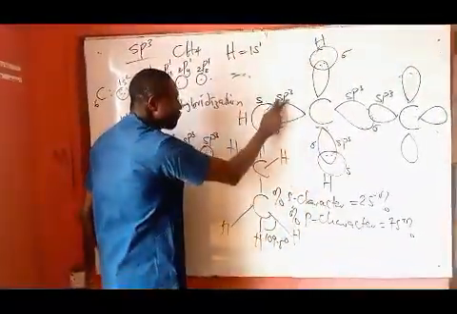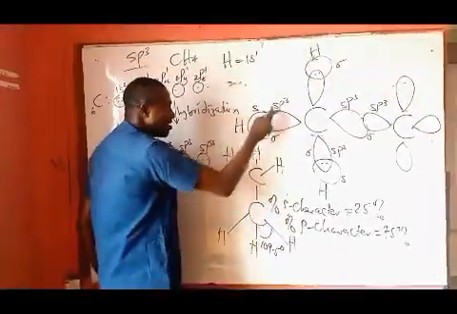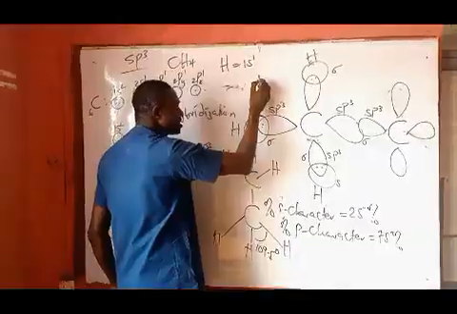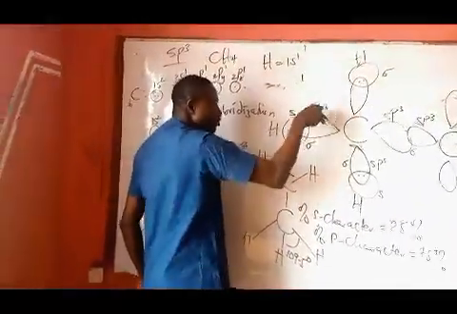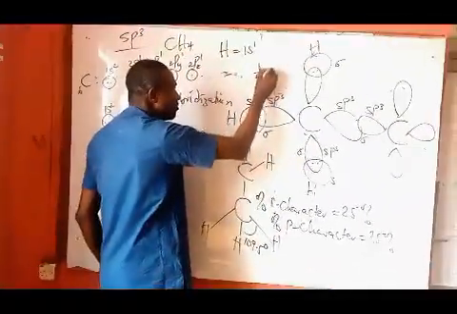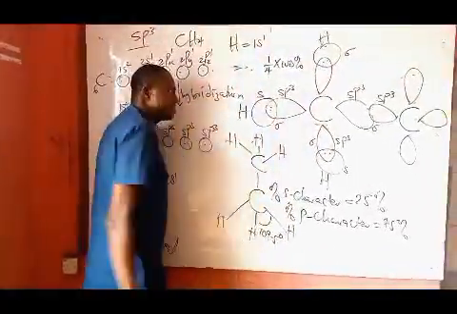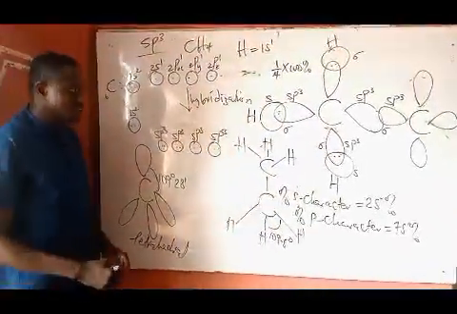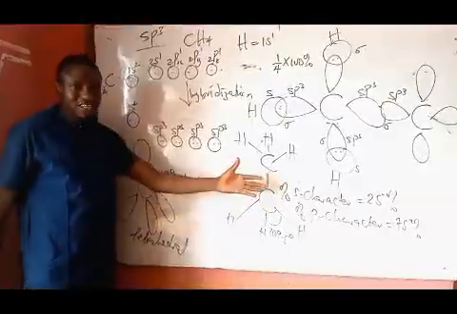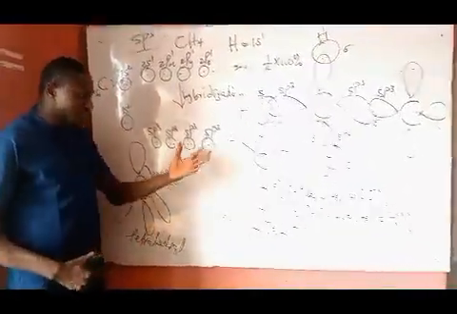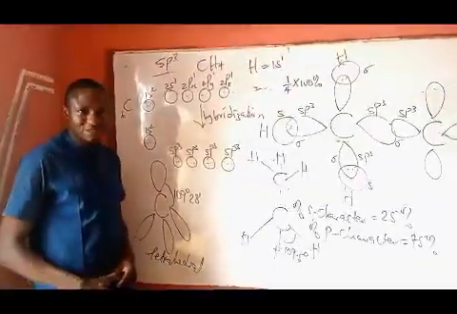We have a total of four hybrid orbitals here: one s and three p. So the ratio of s to the total orbitals is 1/4 times 100%, which gives us 25%, while that of p is 3/4 times 100%, which gives us 75%. The knowledge of that will be useful when we get to other aspects in the application of hybridization.